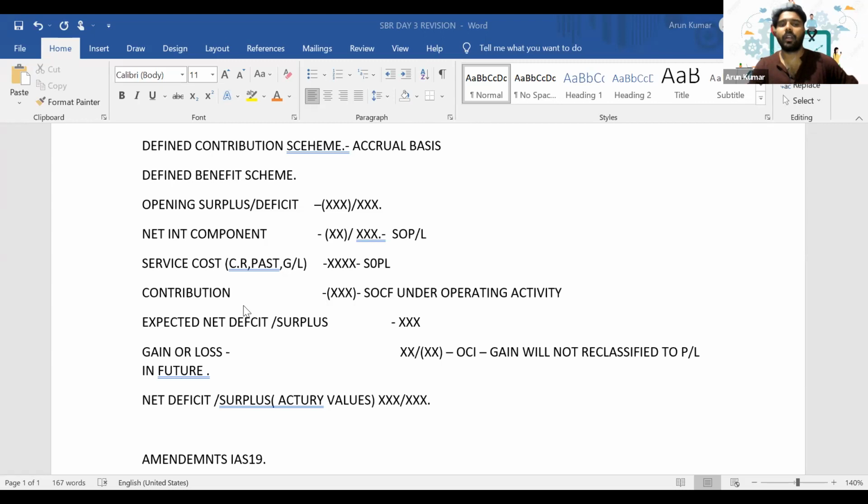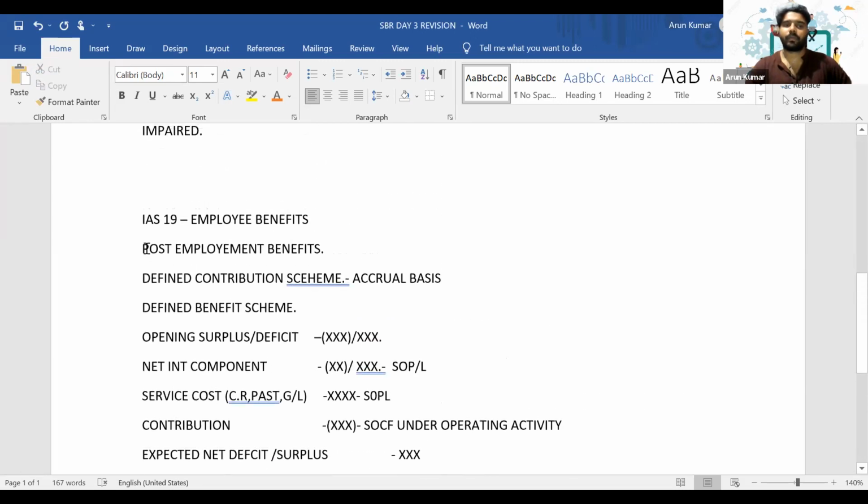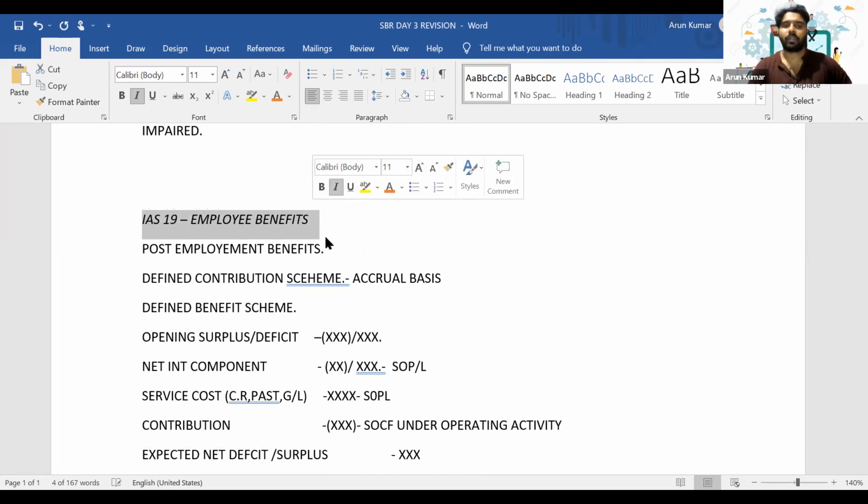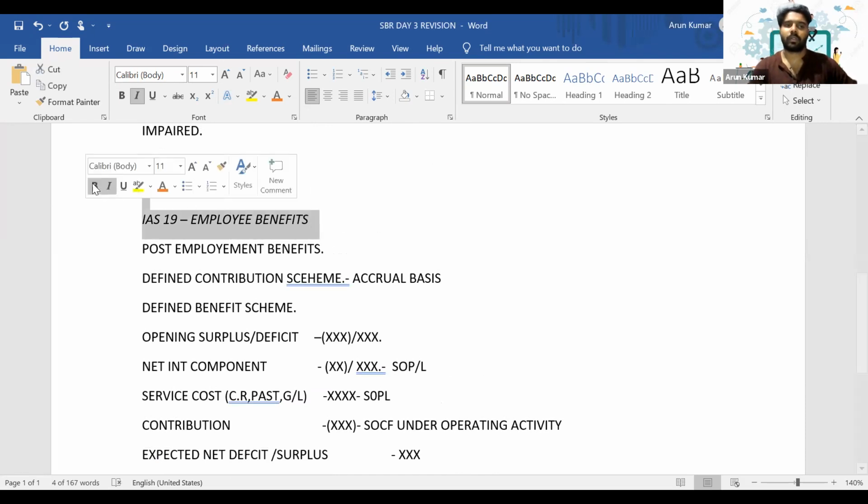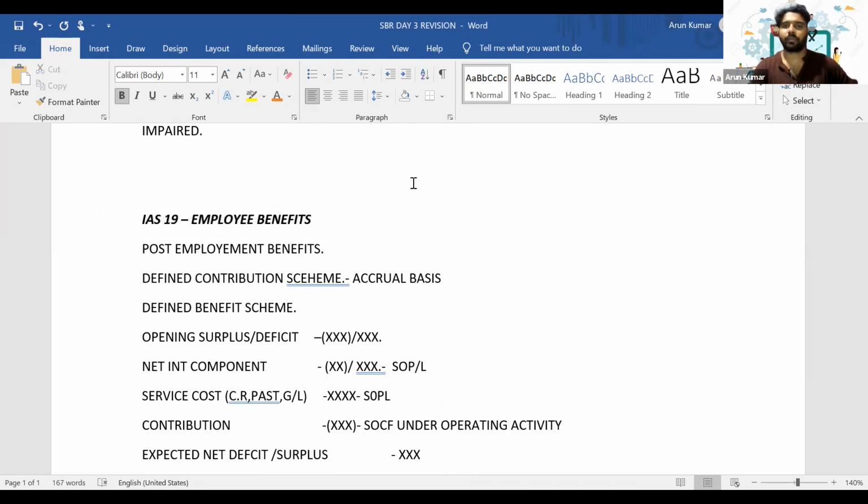Is it clear, everyone? So these are the main points you have to remember with respect to IAS 19 as a whole. Is it clear, guys? Any doubts? Okay.